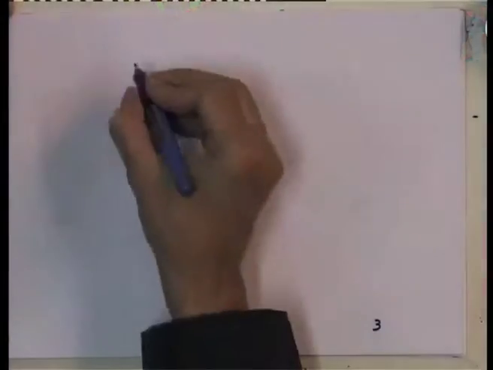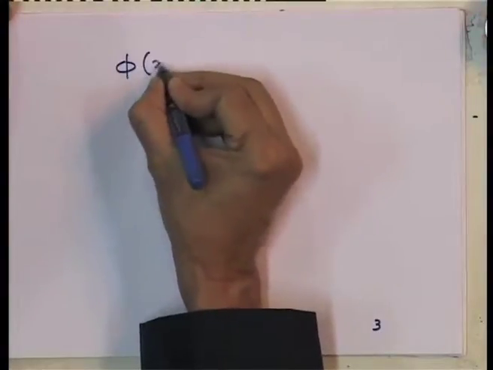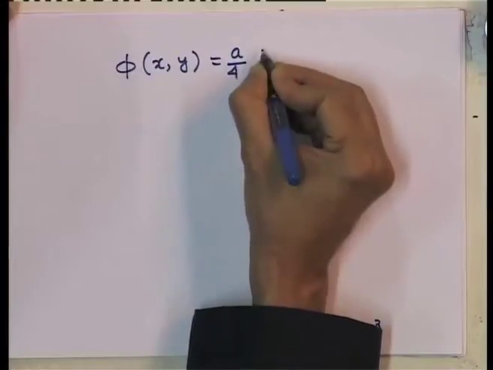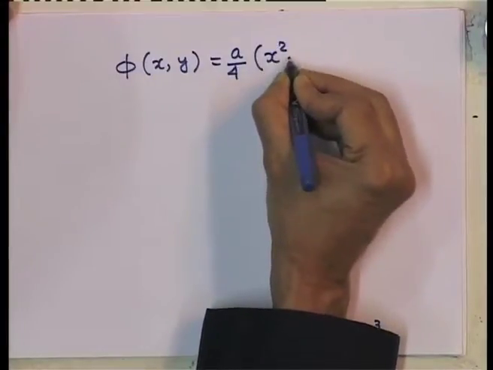Now, consider for example, a slightly different function, namely phi of x y. The phi of x y is, let us say, instead of a by 4 x square plus y square, I have x square minus y square.